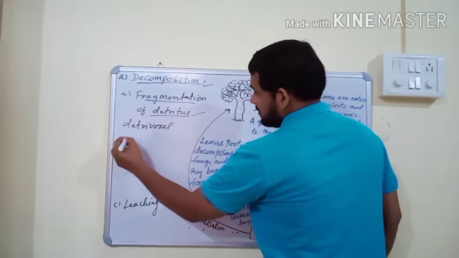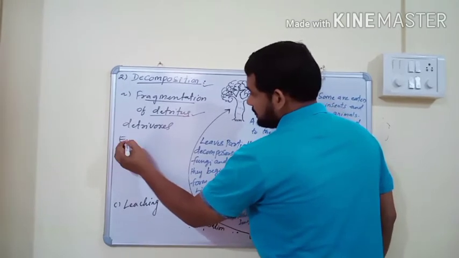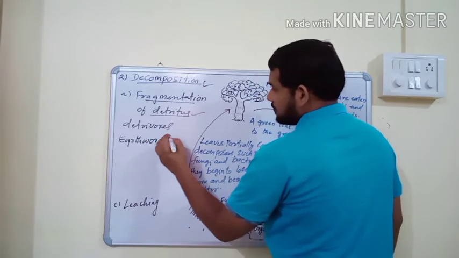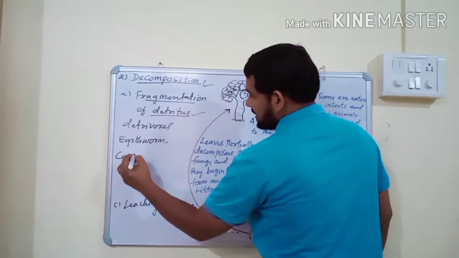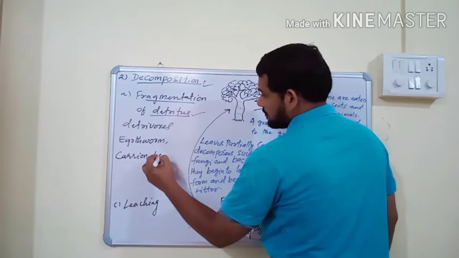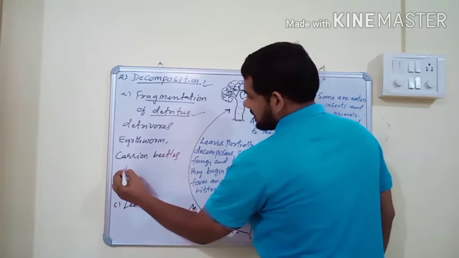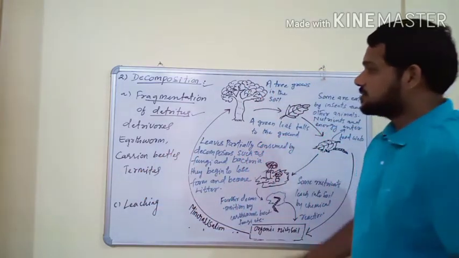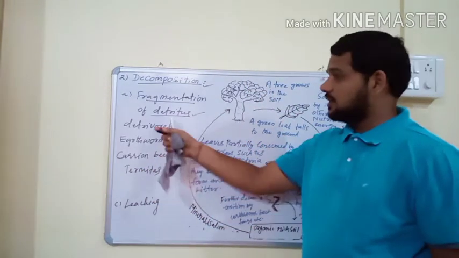The best examples for detritivores are earthworm, carrion beetles and termites. These organisms feed on detritus, hence are called detritivores.